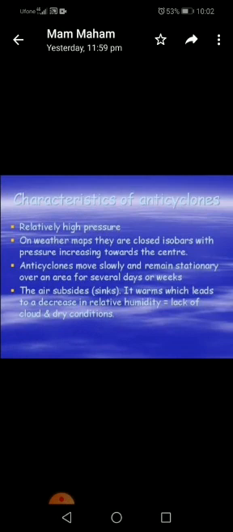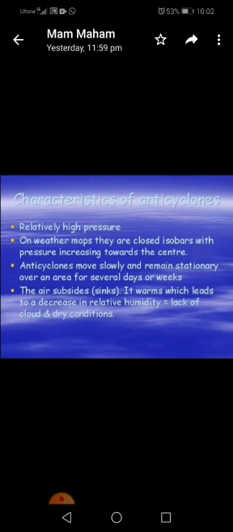I am repeating it once again, relatively high pressure. On the weather maps, they are closed isobars with pressure increasing towards the center. Anticyclones move slowly and remain stationary over an area for several days or weeks. The air subsides, it means sinks. It warms, which leads to a decrease in relative humidity. Is it equal to lack of cloud and dry condition?